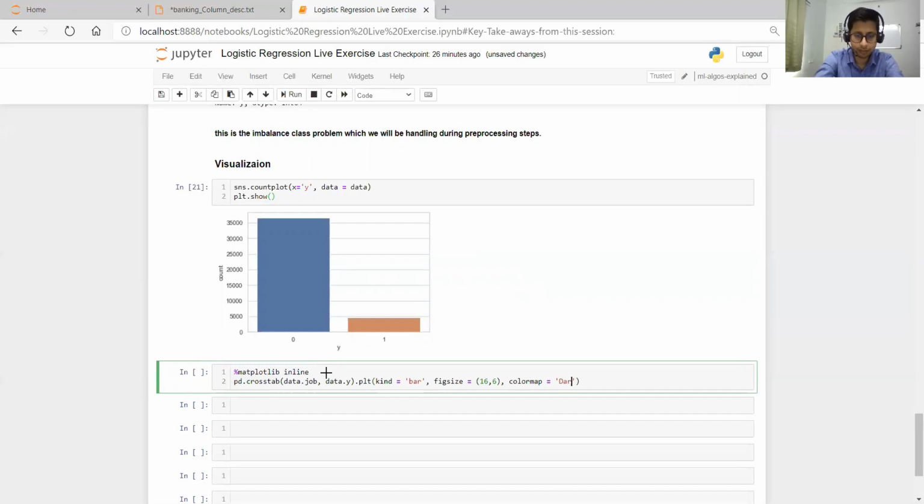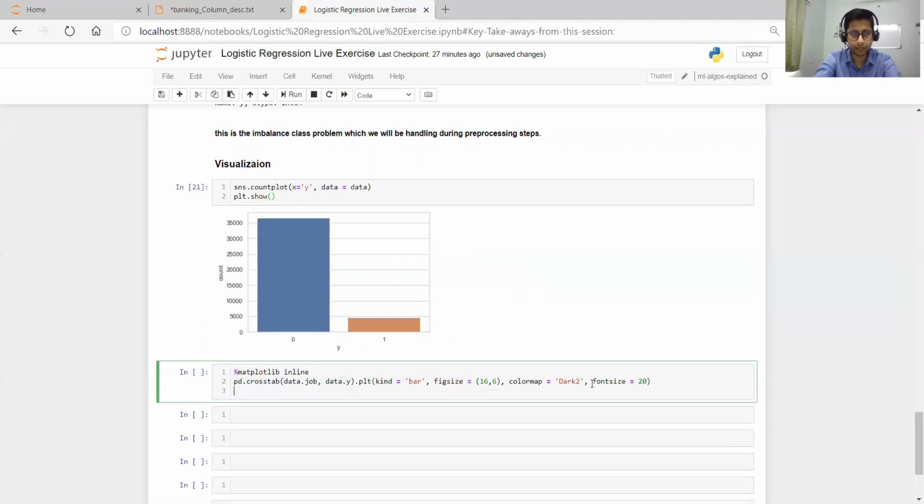So this is the color coding in matplotlib that you can get if you explore the documentation of matplotlib. Then we have the font size, let's make it 20. It will draw the bar chart between job versus y. Okay, so it is plotted.